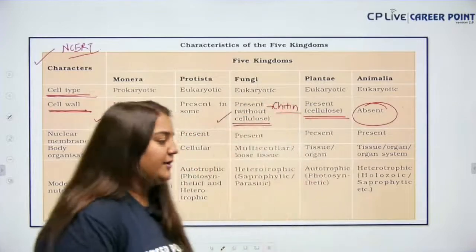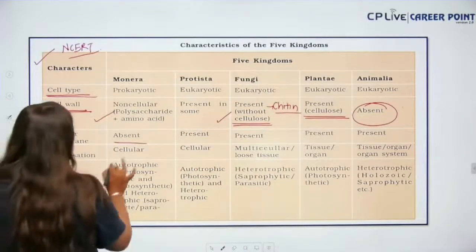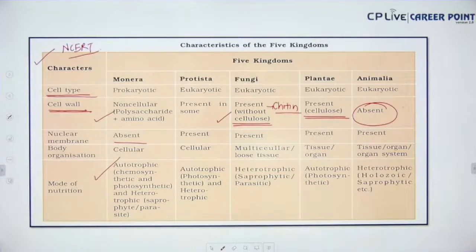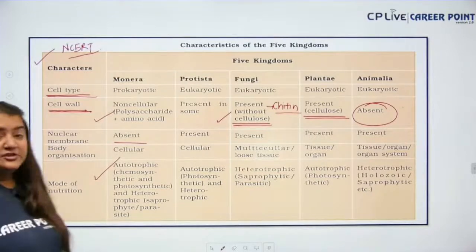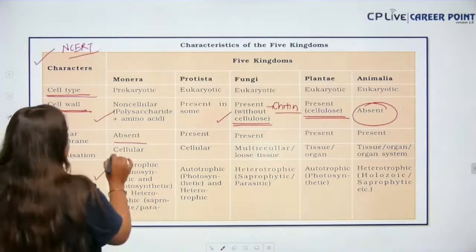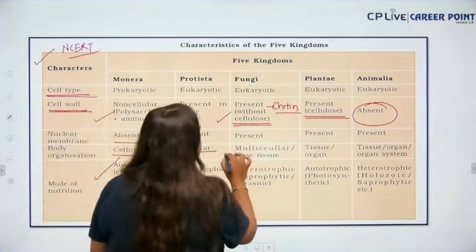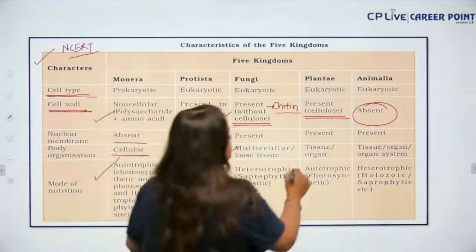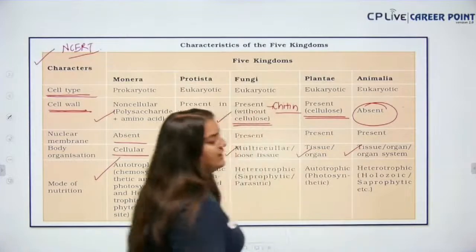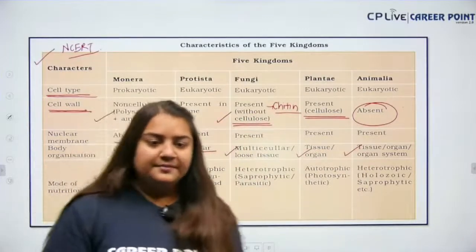Okay, very good. Next, mode of nutrition is autotrophic. Sorry, first is body organization. It is cellular, then multicellular loose tissue, then tissue-organ, and here there is a well-developed organ system. Okay?